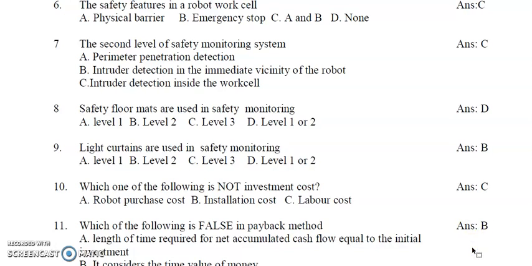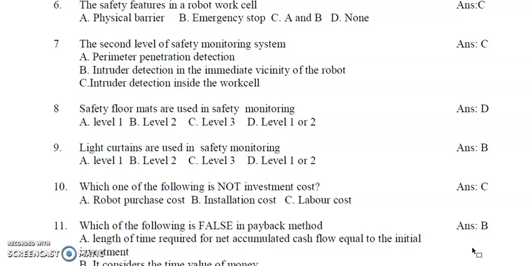So what are light curtains? Light curtains means there is an emitter emitting infrared light, and on the other side there is a receiver. A number of emitters and receivers are there, and because of that it forms an infrared light curtain. Whenever somebody breaks this curtain, the receivers don't receive the signal, and at that time the stoppage action may happen. That is called light curtains.